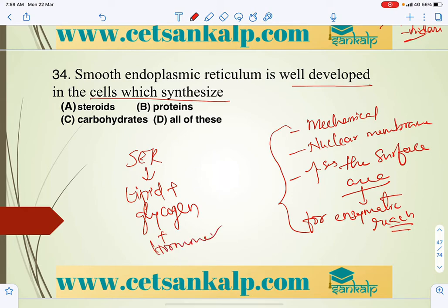It won't help in the production of proteins.